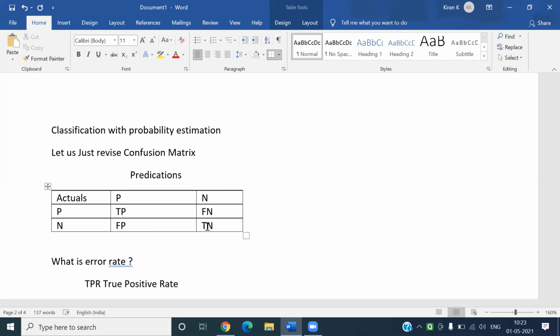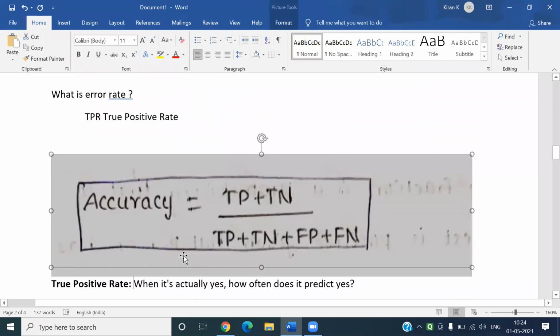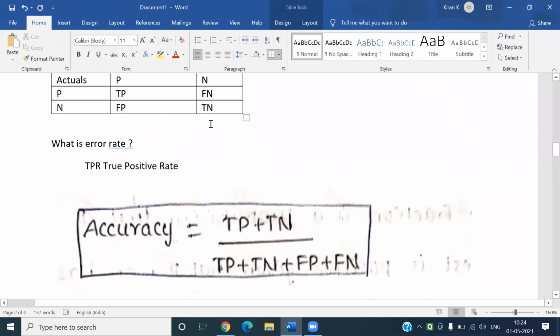If you see here, our correct predictions are TP and TN, and our false predictions are FP and FN. Let us have a small recall. Accuracy is equal to TP plus TN divided by TP plus TN plus FP plus FN.